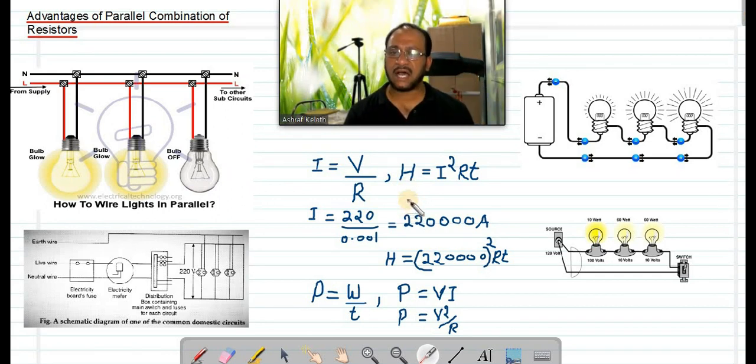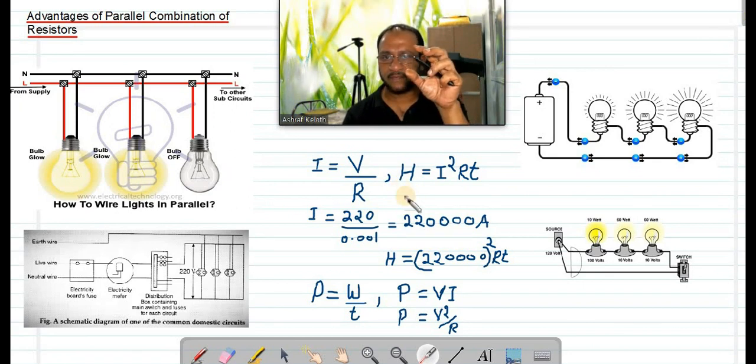But can it be more than that? Suppose your building line is 110 volt. The bulb is designed for 220. But in your line the voltage is only 110. Then what will happen if you connect that bulb in that? Its performance will be less. So this is the main point.